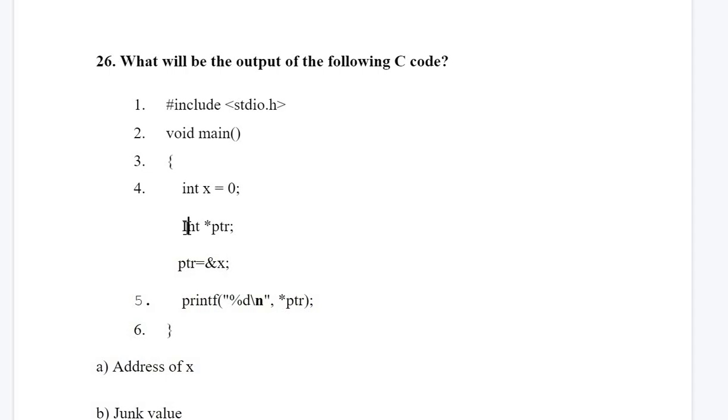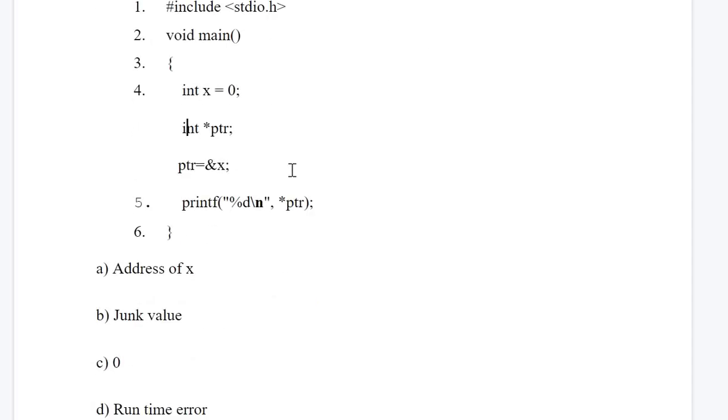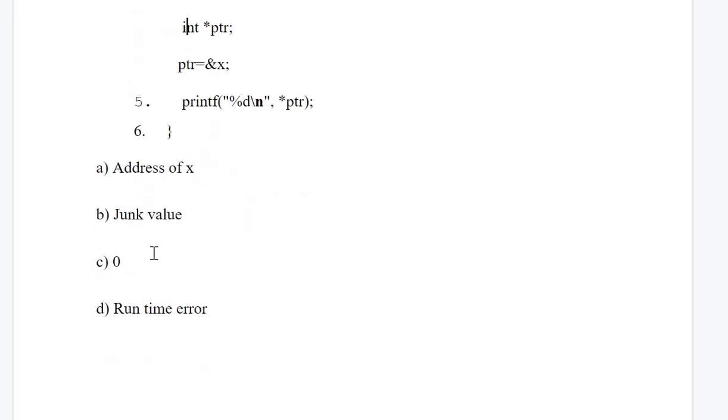So this is more clear. Now ptr consists of the address of x, and star ptr is the dereferencing operator, so it will give the value stored at x. Fine, so the answer is C, that is 0.